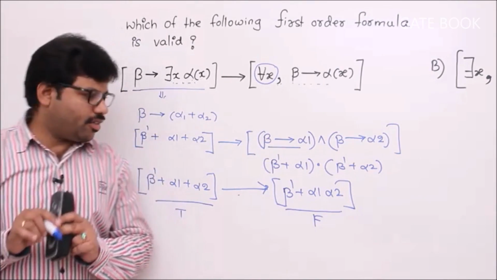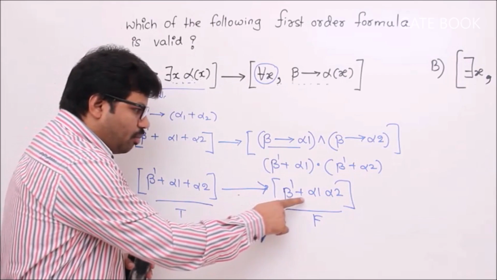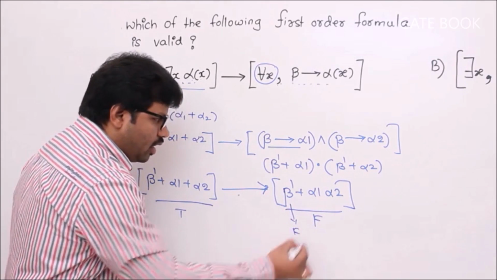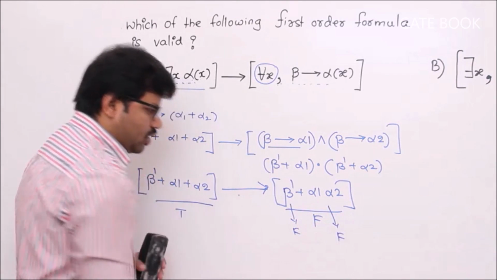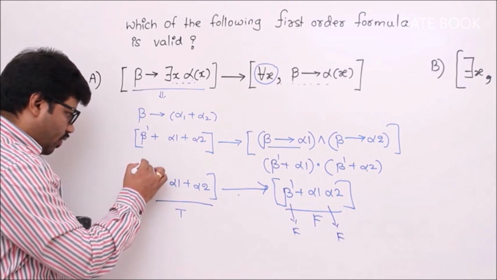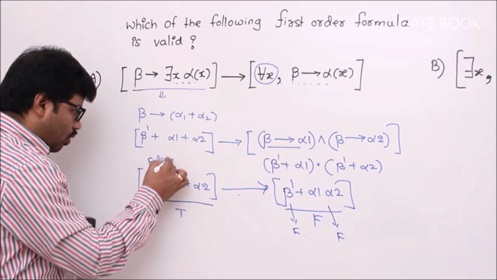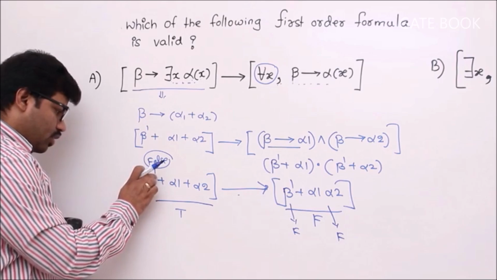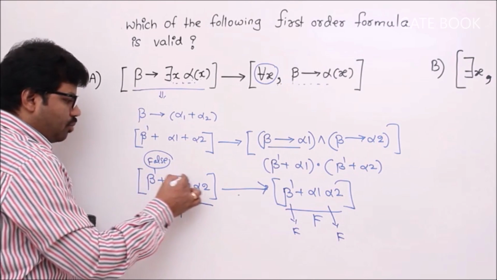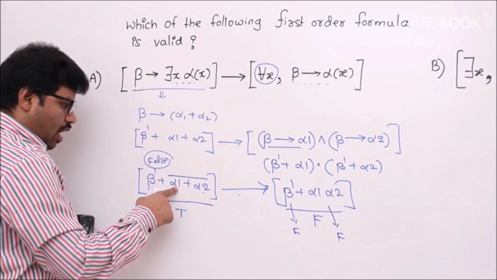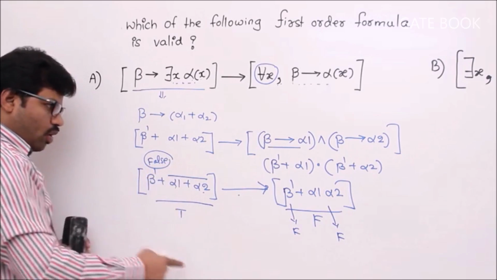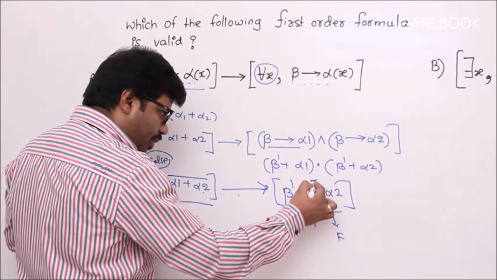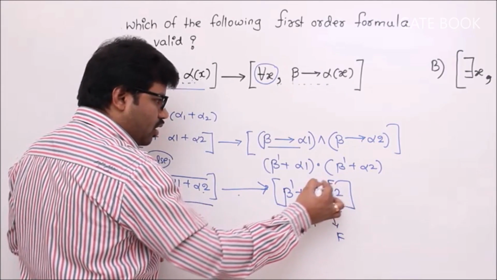It's just an attempt. Okay. Now beta bar plus alpha 1 alpha 2 false means beta bar should be false. Remember it. Alpha 1 alpha 2 should be false. So beta bar is false. But you remember our goal. Left side true, right side false. For that beta bar should be false. You have an option for alpha 1 plus alpha 2. Alpha 1 plus alpha 2 should be true, but alpha 1 into alpha 2 false. Yes, I got an idea. Let's make alpha 1 true, alpha 2 false.